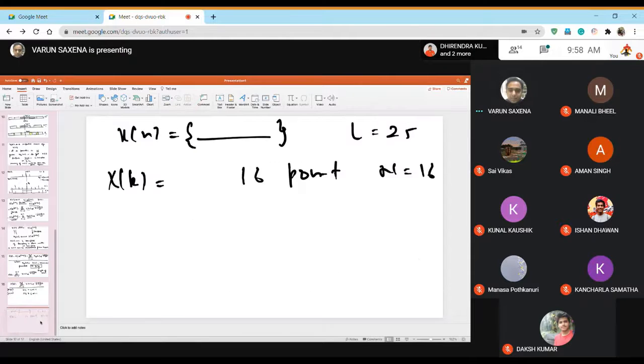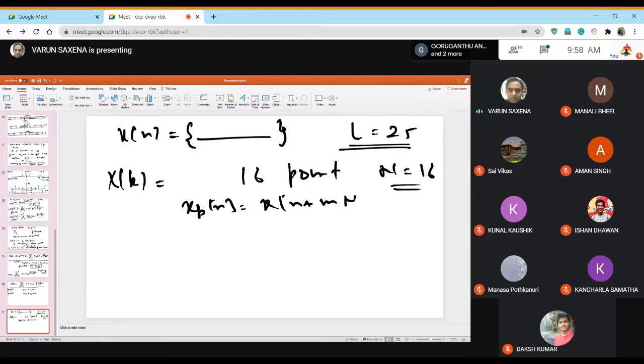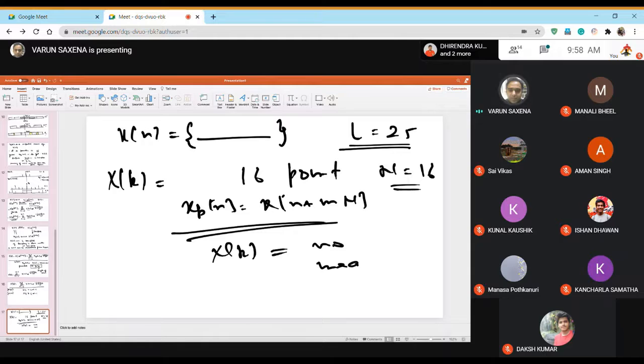But suppose you have a sequence x[n] which is 25 samples and you are sampling your frequency transform using only 16 samples, then you will get an x_p[n] which will be x[n] plus x[n + N] aliased terms. You will be able to evaluate some X[k], but that X[k] will have no meaning. It will not be useful to you because you can never recover x[n] back from x_p[n] if this condition exists.